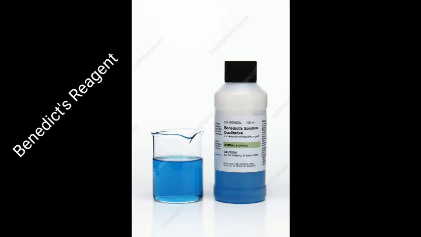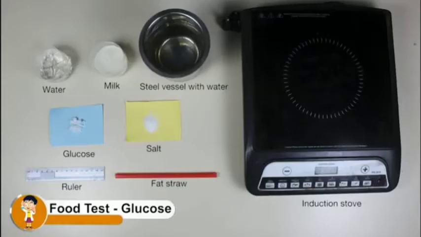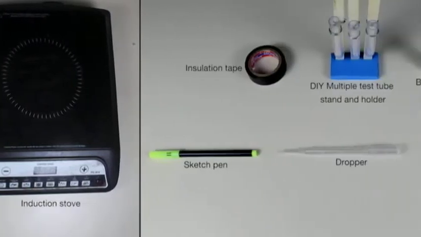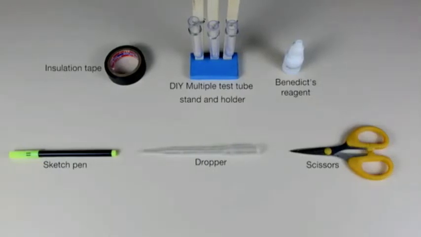So for this, we would need some water, milk, a steel vessel, glucose powder. Now this glucose powder is the normal Glucon-D that you drink in the summers. Salt, ruler, straw, an induction stove, insulation tape, test tubes, Benedict's reagent, dropper, scissor and a sketch pen.